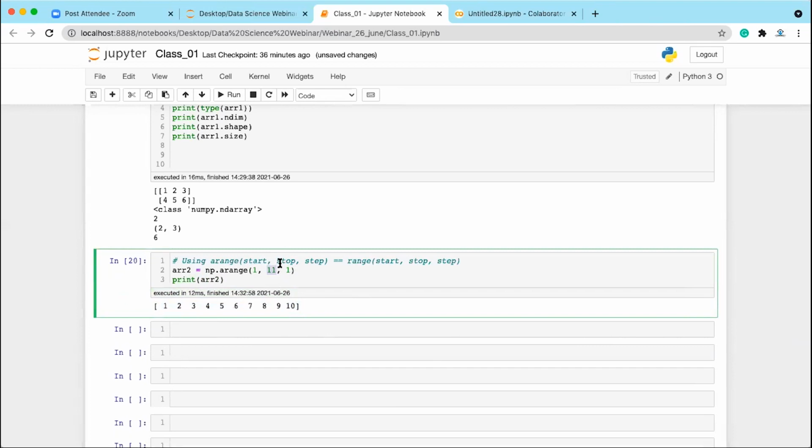Okay, fine. So if you write 11, it will generate numbers till 11 minus 1, that is 10. If you write 21, it will generate the numbers till 21 minus 1, that is 20.